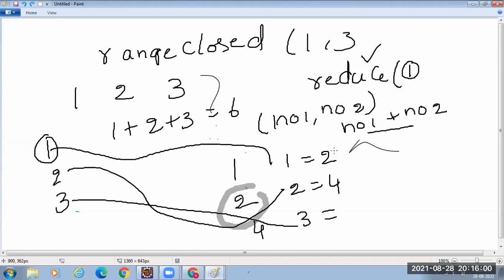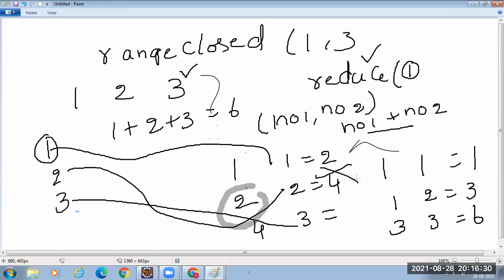Where did I make the mistake? Sorry, 1 plus 1. Guys, no one is 1. Yeah, 1 plus 1, 2. Initial value 1 plus 1, 1. 1 plus 2, 3. See, initial value is 1. So 1 plus 1 is equal to 1. Then the result 1 will be added to 2. So it will be 3. Then this 3 will be added to the next value in the string. So 3 plus 3, so 6. Somehow I gave it wrong.